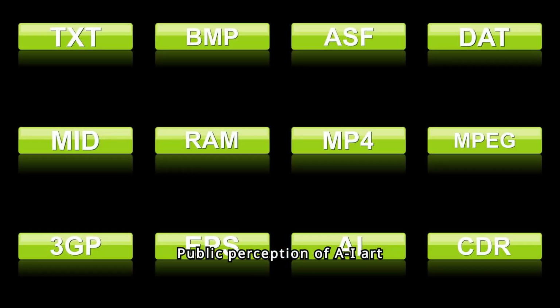Public perception of AI art is mixed, with some praising its ingenuity and others questioning its validity as true art. While it intrigues many, it also prompts debates about the role of human creativity in an increasingly automated world.